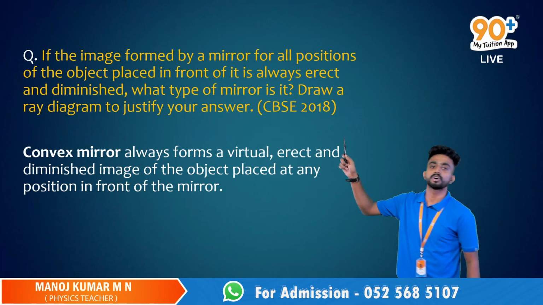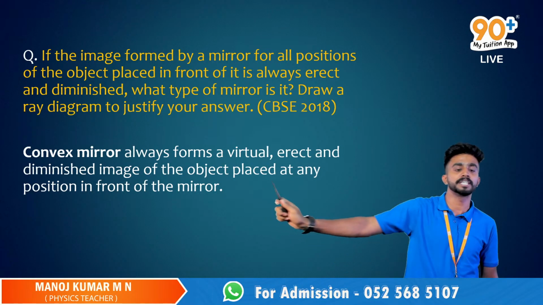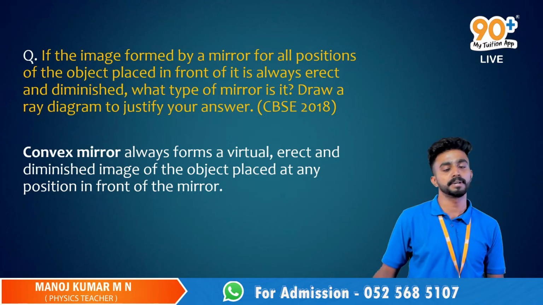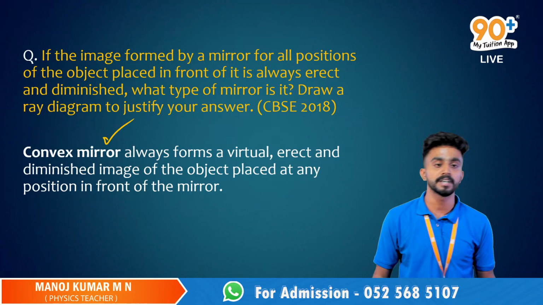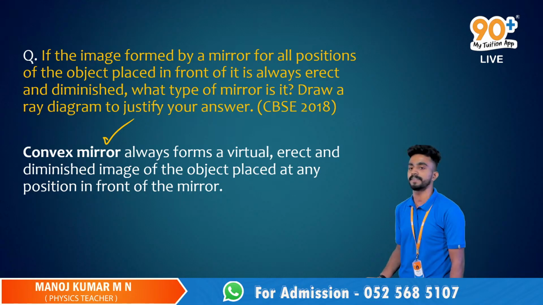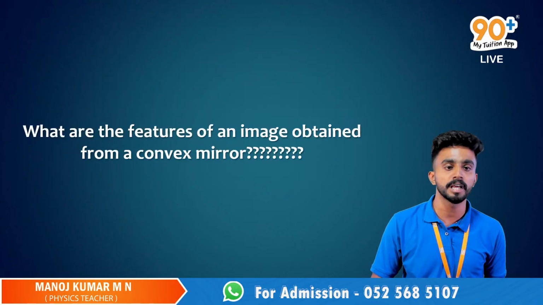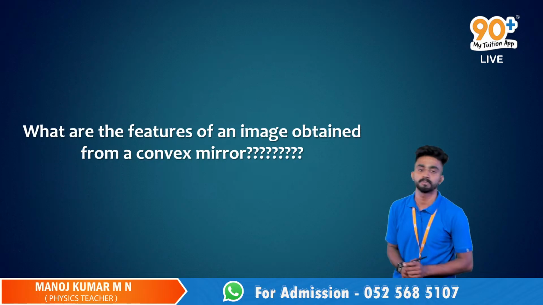Fine. So a convex mirror always forms a virtual, erect and diminished image of the object placed at any position in front of the mirror. So the answer is none other than the convex mirror. The ray diagrams, we have learned already in the previous session. Those who were not there, please get the links and watch the recorded live session which you missed.